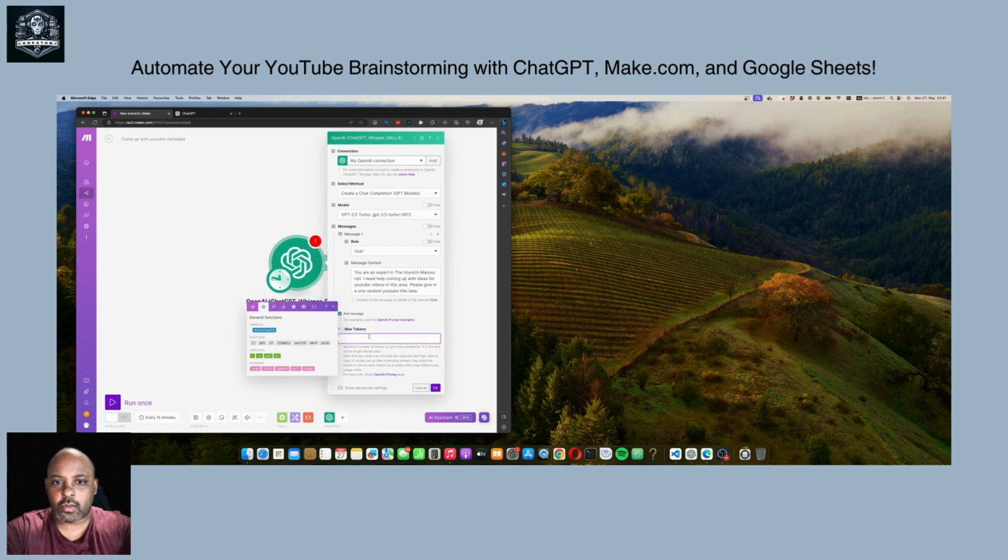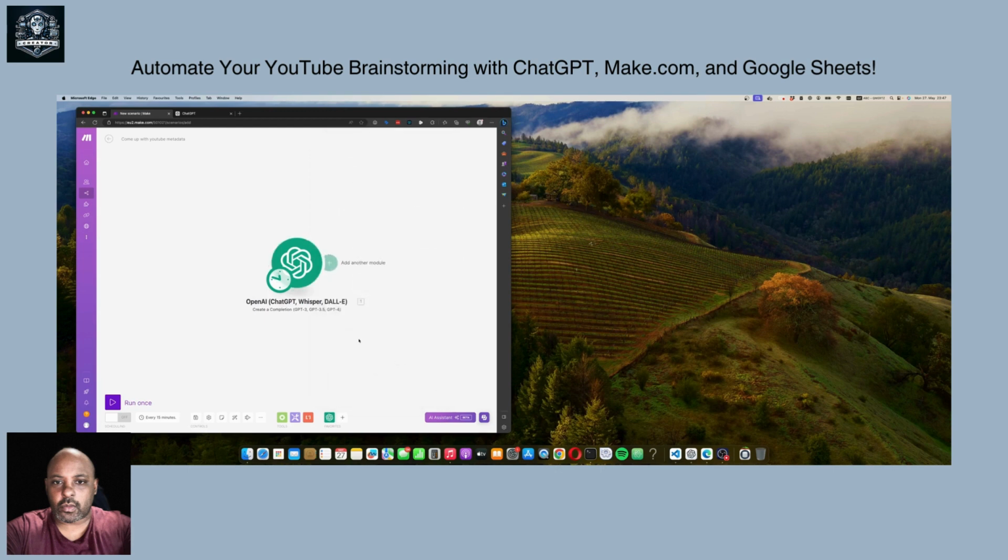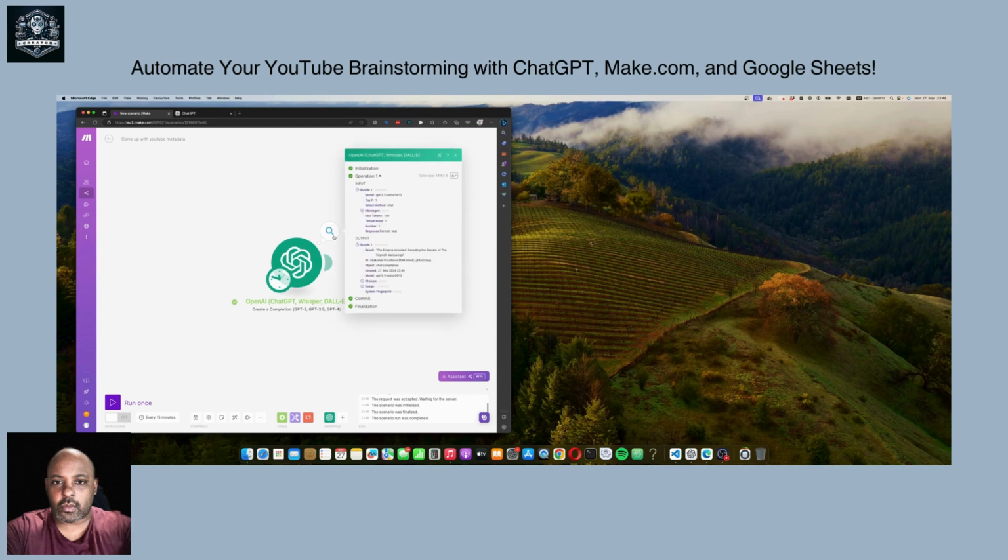So in order to make it cheap and quick, we're going to just use 100 tokens. Remember, 100 tokens corresponds to about 100 characters. And that's it for the first setup. Okay, so let's run that, and get an idea about what the answer comes out to be. So the answer is The Enigma Unveiled, Decoding the Secrets of the Voynich Manuscript. So it's a very interesting title, right? I would say it's very, very interesting.